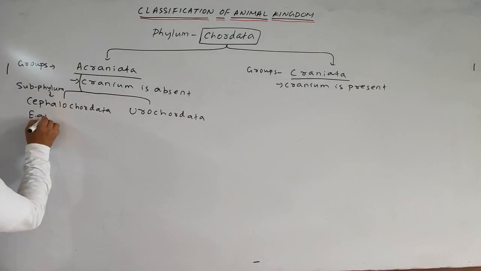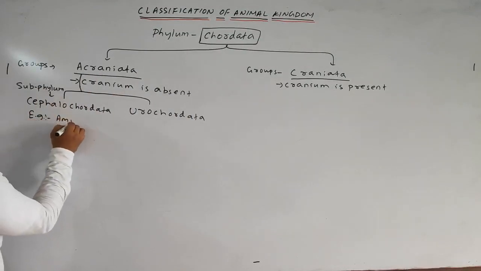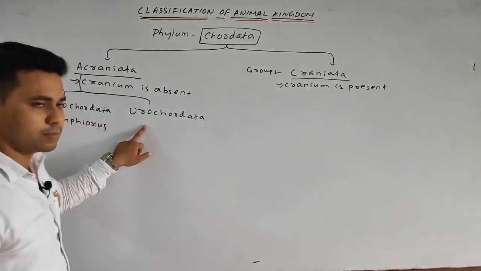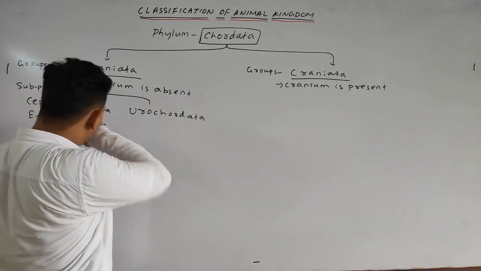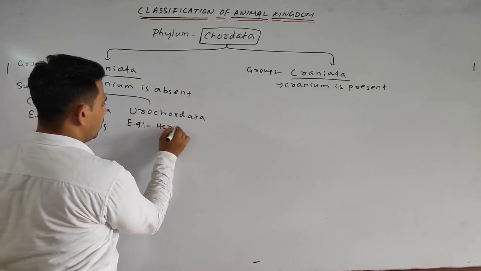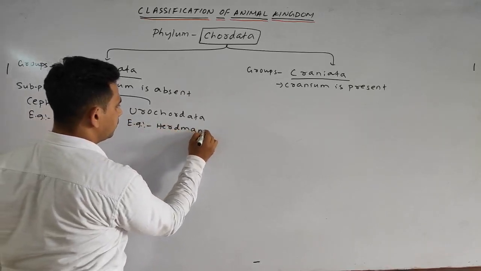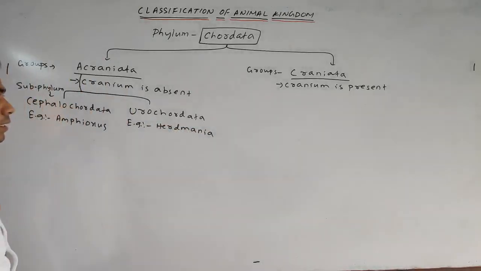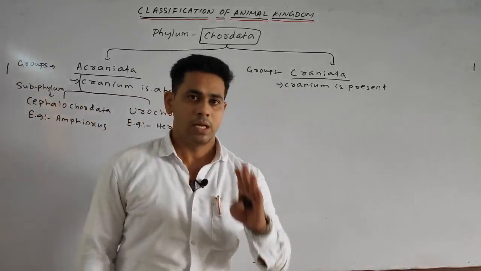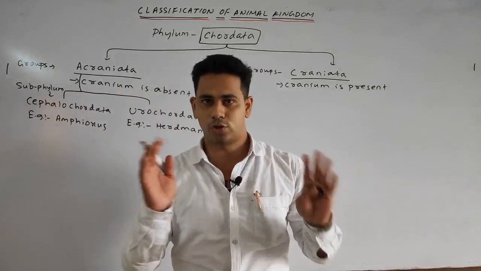Example, Amphioxus, and in the Urochordata the common example is your Herdmania. Okay. Next students, the Craniata is further divided into two subphylums, Agnatha, Gnathostomata.